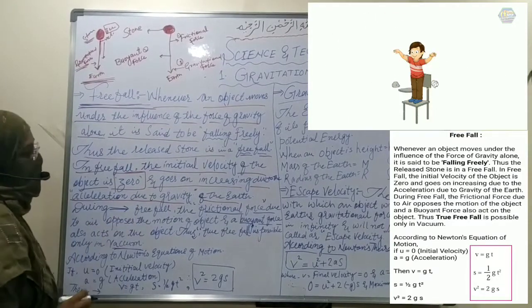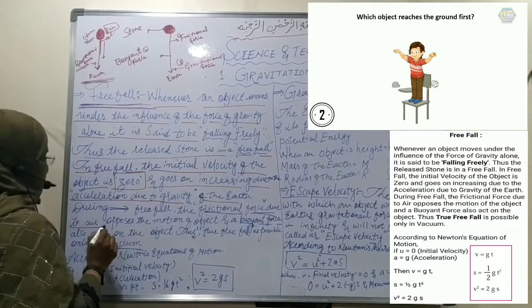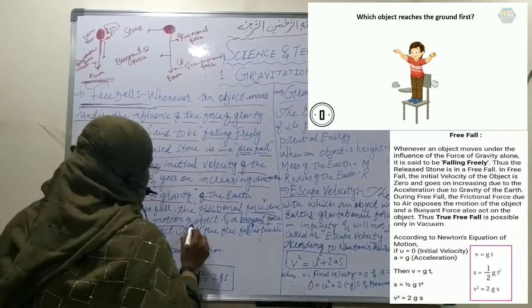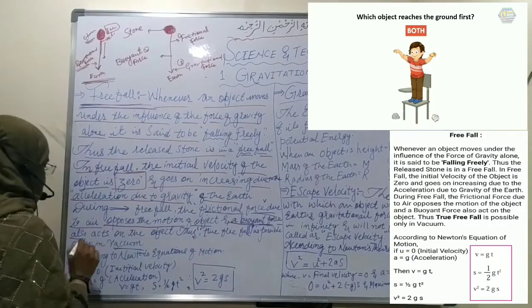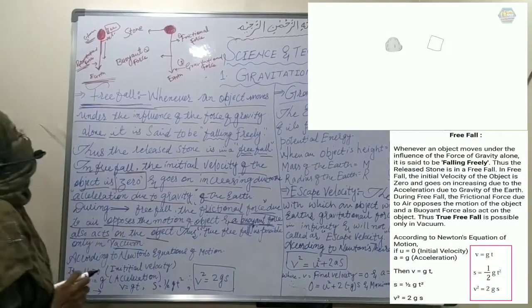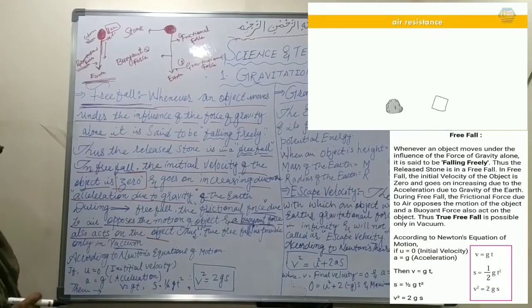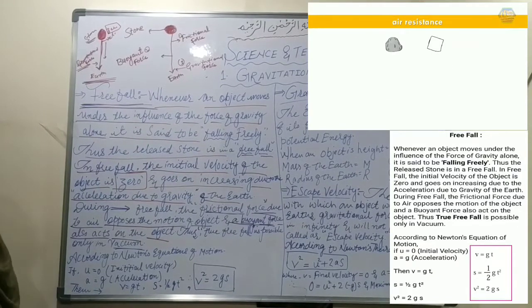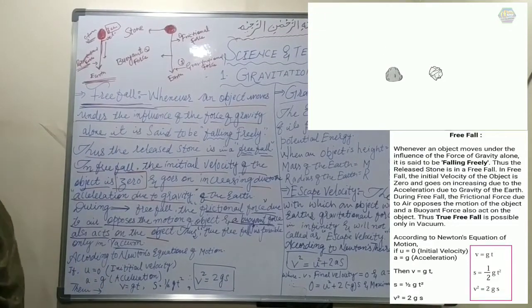During the free fall, the frictional force due to air opposes the motion of the object, and a buoyant force also acts on the object. So students, when a stone is moving towards the earth's surface, in air, there are three forces which act upon the stone.